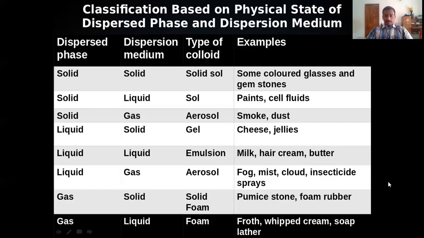The classification is very similar to the classification of solution, but there are 9 types of binary solution, here only 8 types, because the 9th one is not possible in the case of colloids. Gas dispersed in gas will always be a solution, not a colloid. Therefore, such a category is not here. Only 8 types of colloids. I think it is clear to you.